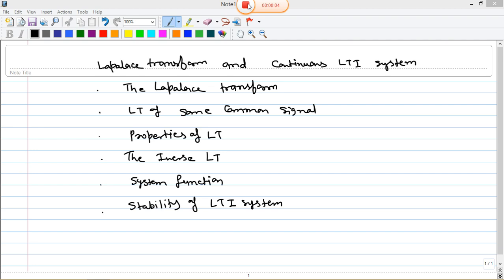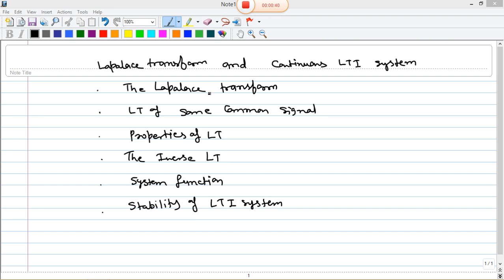Till now, we have studied the introduction of signals and systems and continuous LTI system, linear time invariant system. So, a linear time invariant system is given by the convolution of the input and the impulse response of the system. Now, in this chapter, we will study the Laplace transform and continuous time LTI system.